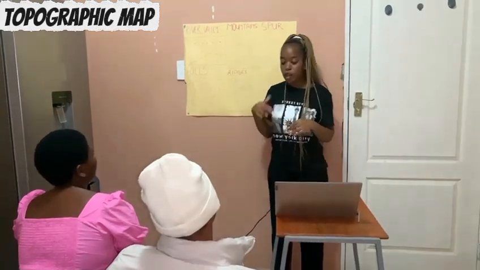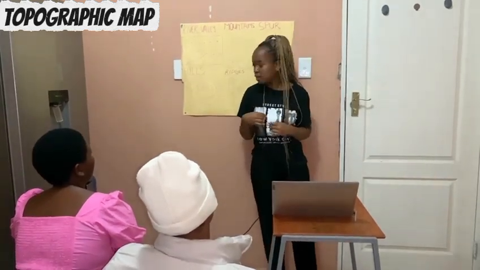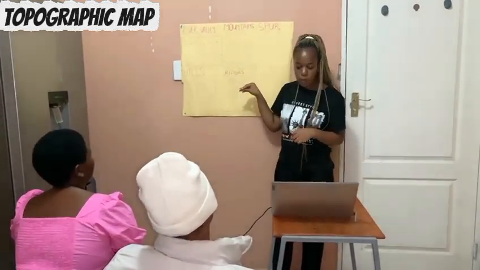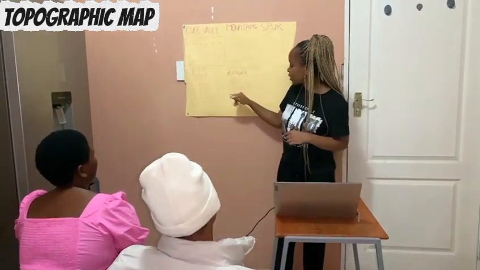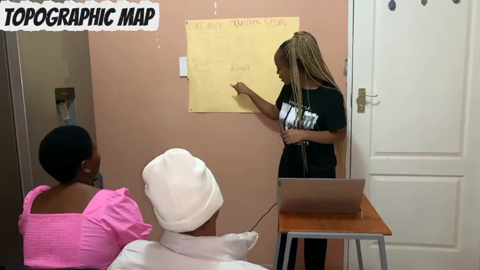Lines bend like a U or a V shape, but the point of the V faces away from the high ground. It faces away, it's like this.